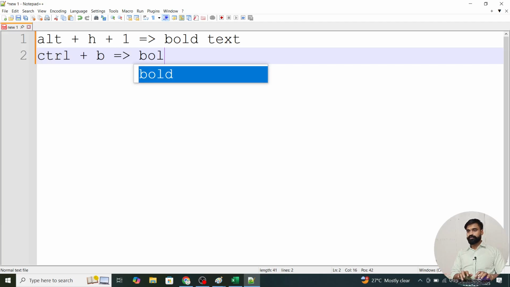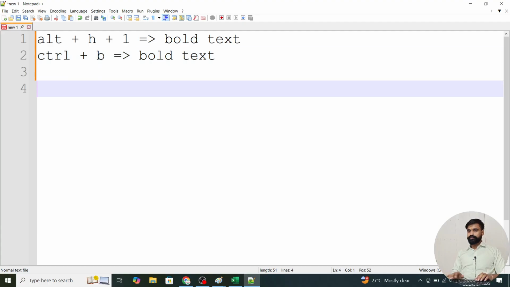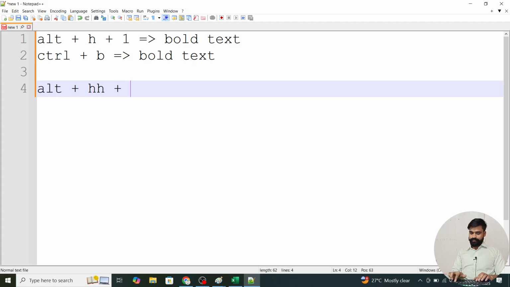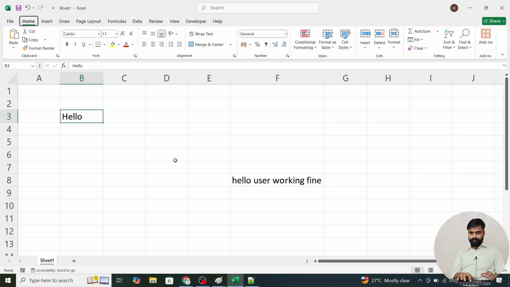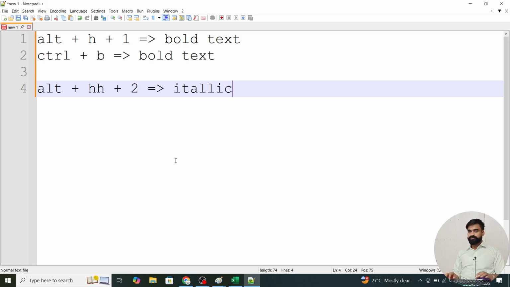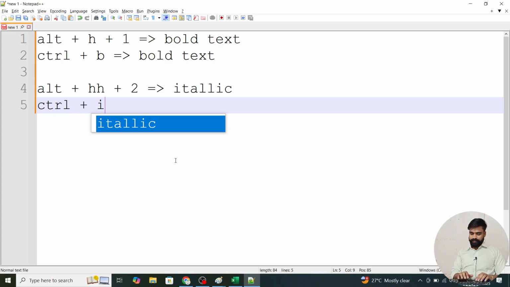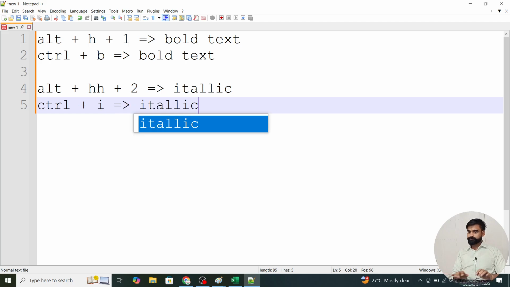Now for italic, I use Alt H and 2. Now the text is italic. The alternate for this is Control plus I.